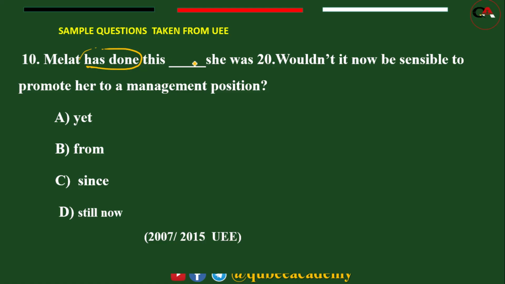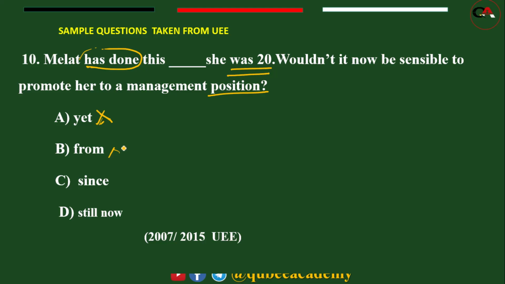Melat has done this blank space. She was 20. Experience. Wouldn't it now be sensible to promote her to a management position? So what's the answer for this one? This one is used with negative, we said. Yet is used with negative and also used with interrogative.